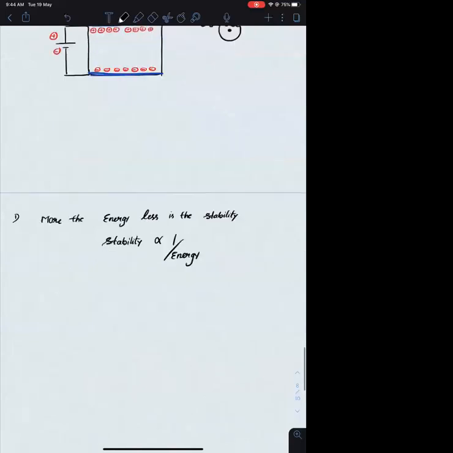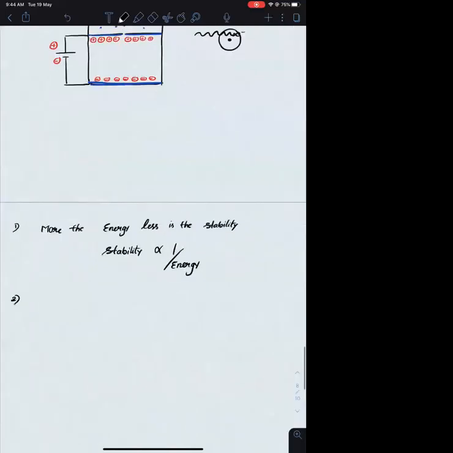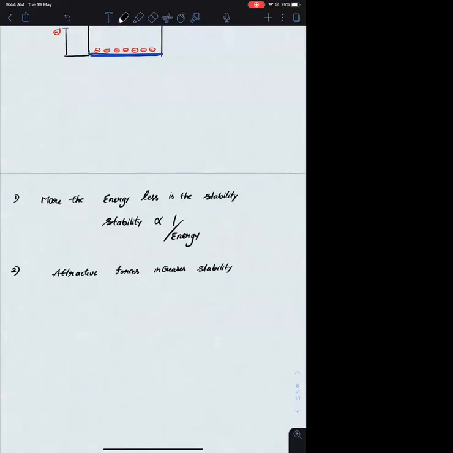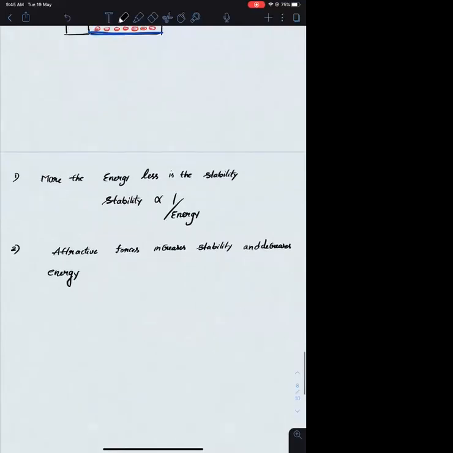I am writing here: attractive forces increase stability. Energy and stability are inversely proportional, so I can also say if it is increasing stability, it is decreasing energy. Similarly, I can say repulsive forces decrease stability and increase energy. You can say this.